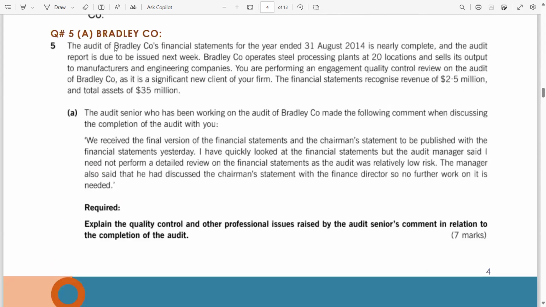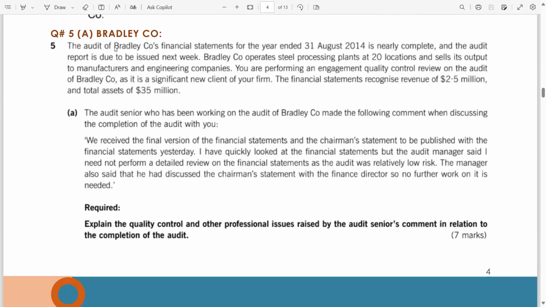Now, Bradley Company. Read the requirement. Explain the quality management and other professional issues raised by the audit senior's comment in relation to the completion of the audit. The audit of Bradley Company's financial statements for the year ended 31st August 2014 is nearly complete, and the audit report is due to be issued next week.